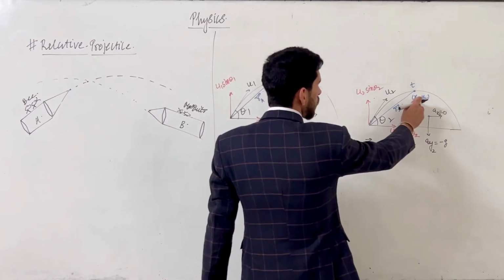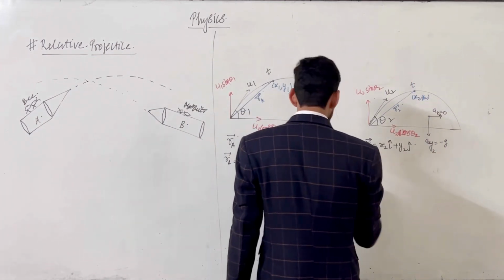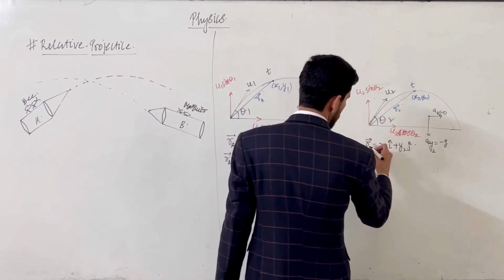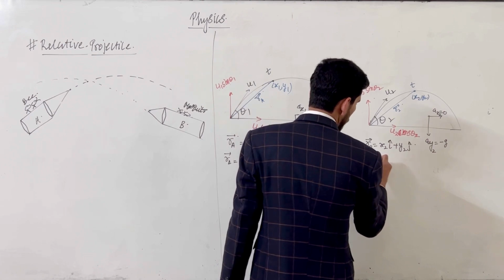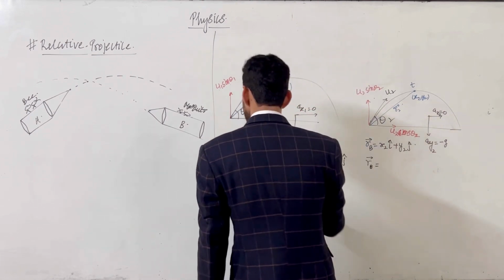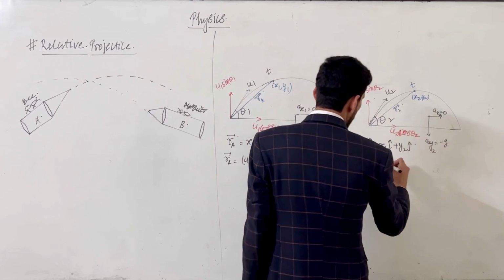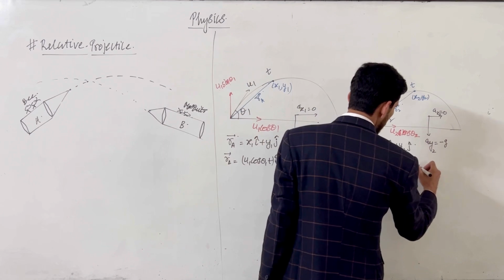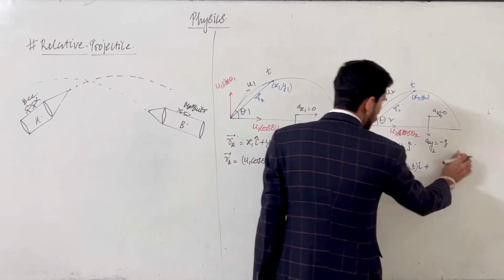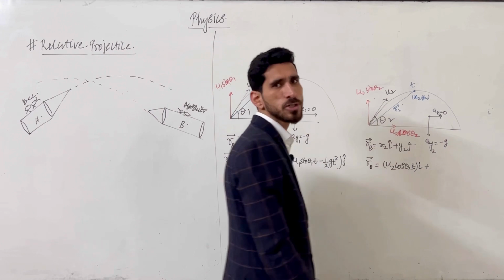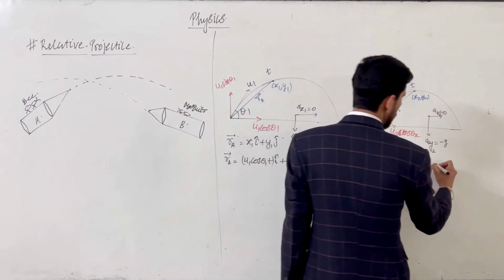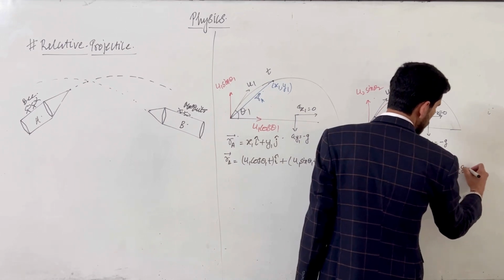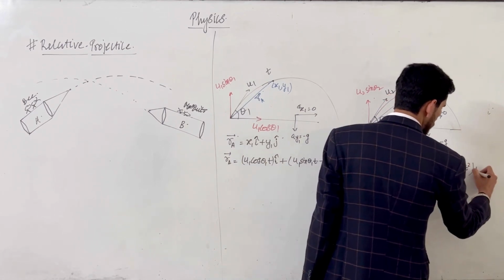And what will be the coordinate of our second body? In the same way we can write rb vector for this second projectile. So rb will be u2 cos theta 2 into t i cap plus, in j cap we will consider the motion in the y direction, that is u2 sin theta 2 t minus half g t square j cap.